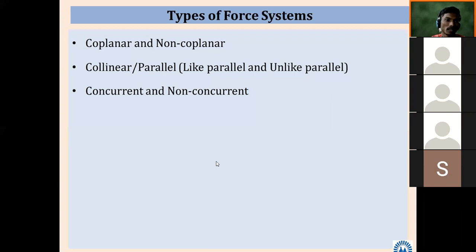And there is one imaginary boundary which separates system and surrounding. It is called boundary. Those three terms are very famous in BME, basic mechanical engineering, but here also. So whatever forces we are going to consider, those forces are known as force system.